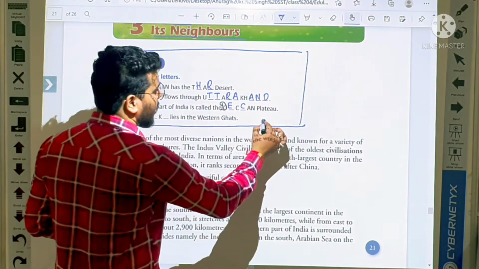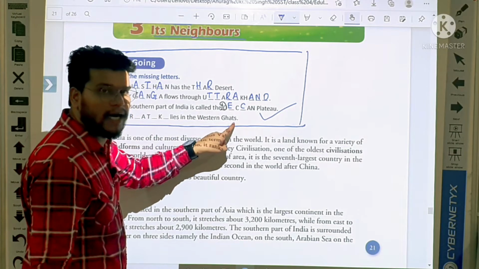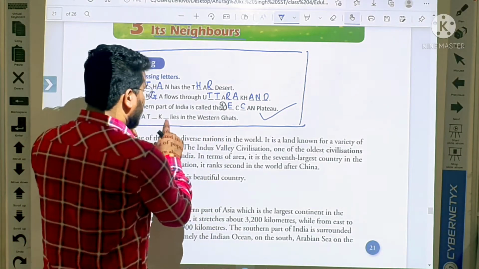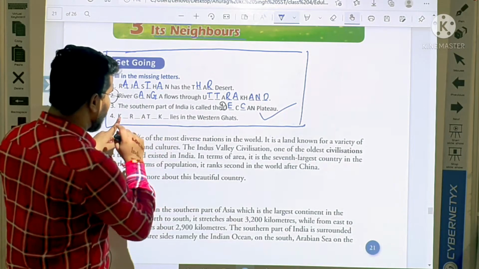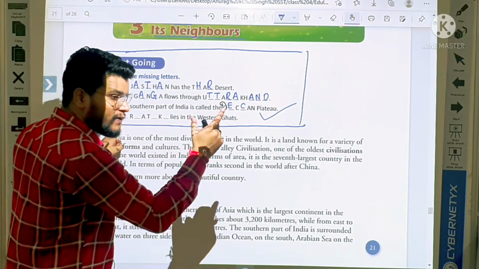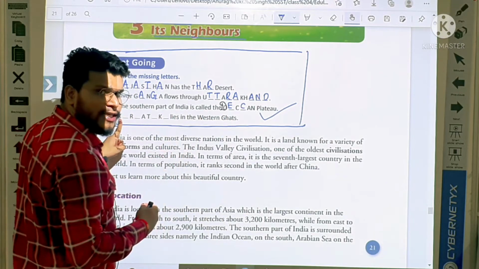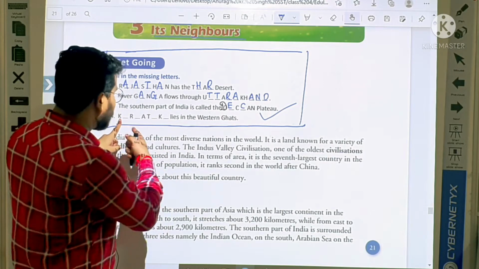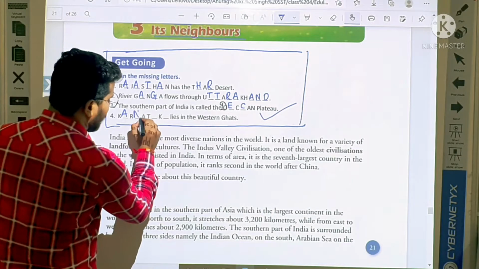D-E-C-C-A-N, Deccan plateau. After that, student, dash lies in the Western Ghat. And the last blank, which starts with K. Obviously not Kerala, Kerala is a very short word. Then name the Indian state which starts from K. Obviously, Karnataka, K-A-R-N-A-T-A-K-A.